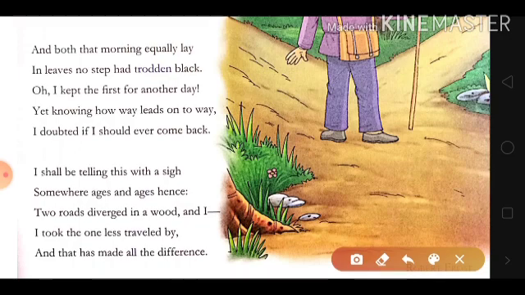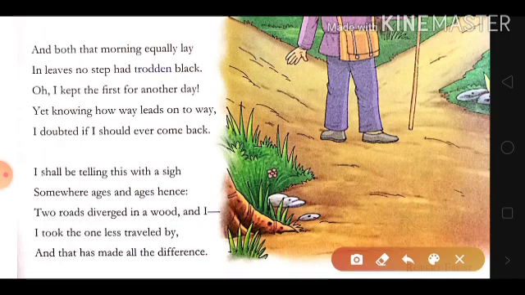Try to understand these last two lines. "Yet knowing how way leads on to way, I doubted if I should ever come back." He knew that he could not go back on the choice that he had made. He knew that if he took one path, he could not come back and change his decision. So whatever decision he has to make, he must make it carefully and wisely.